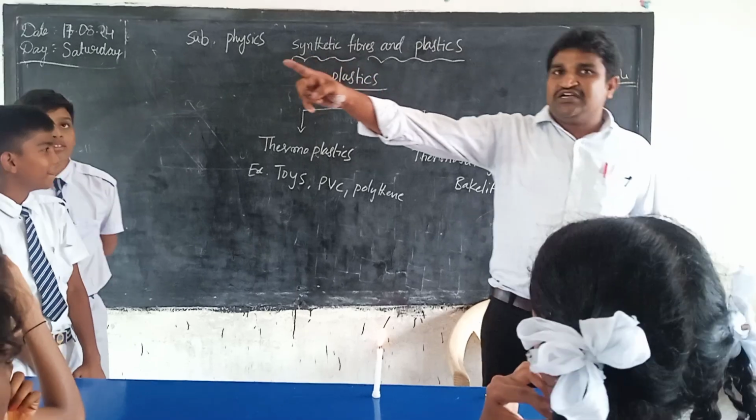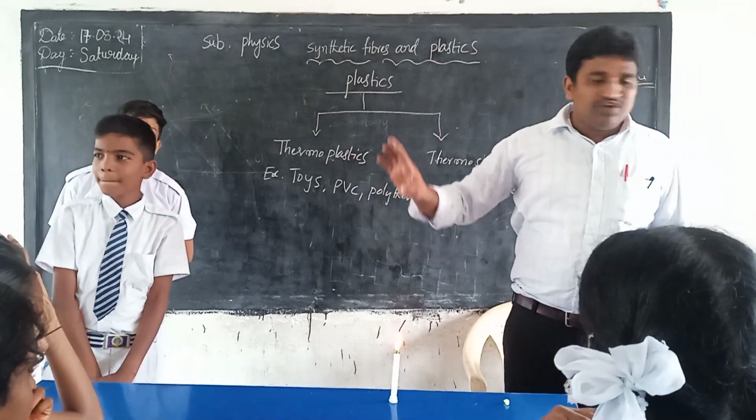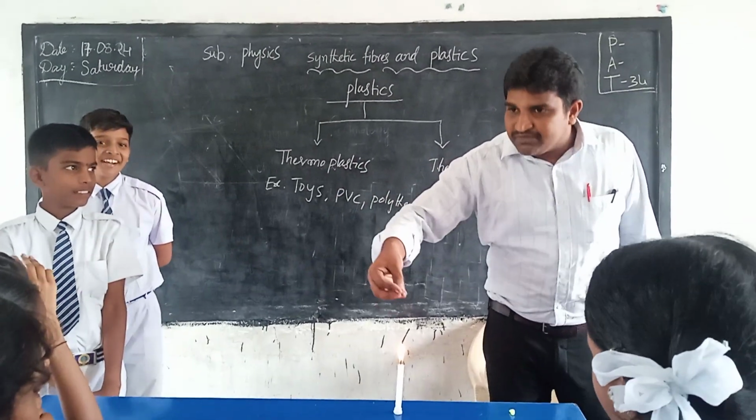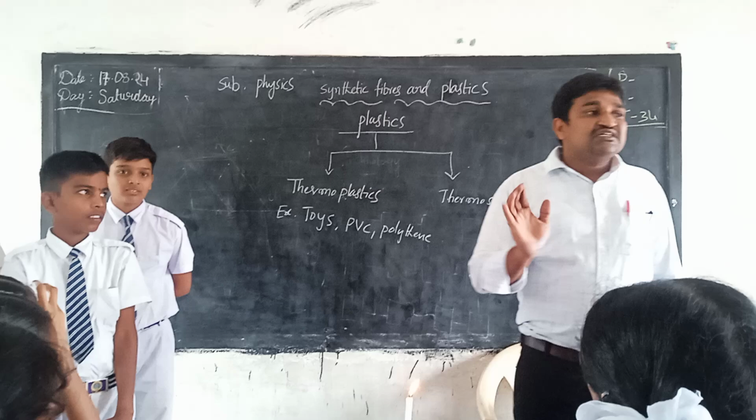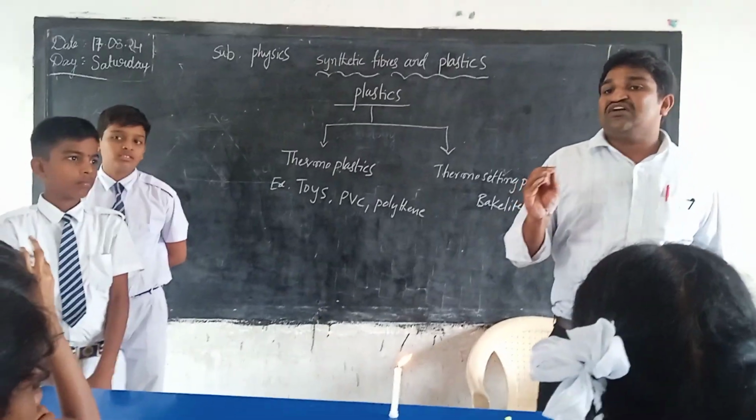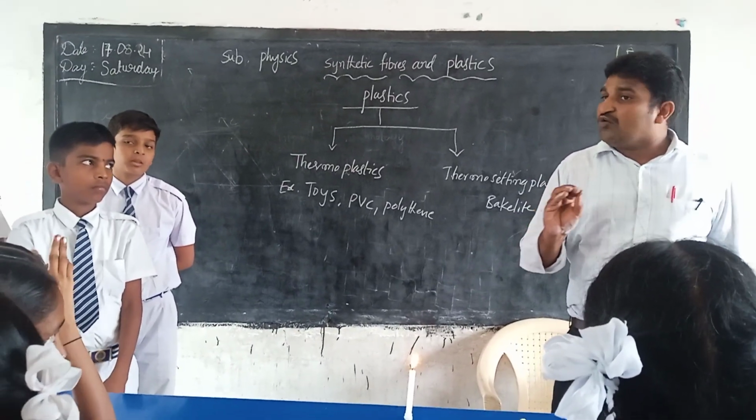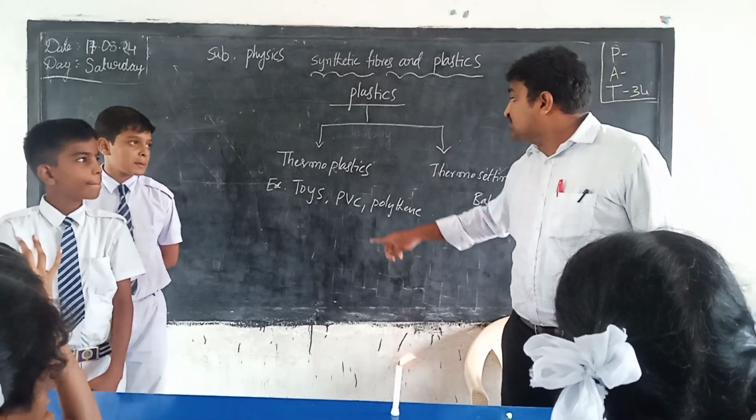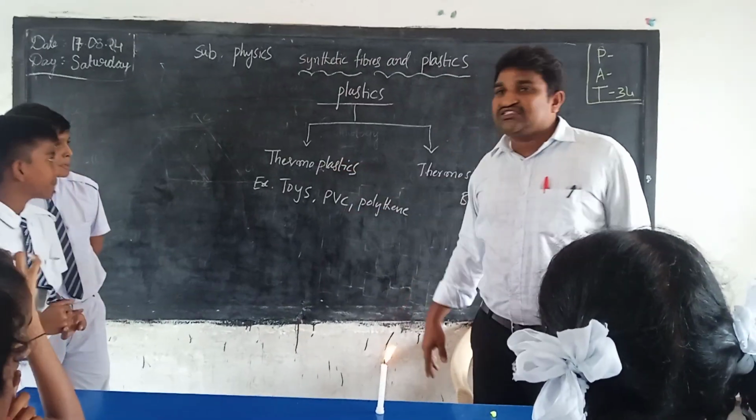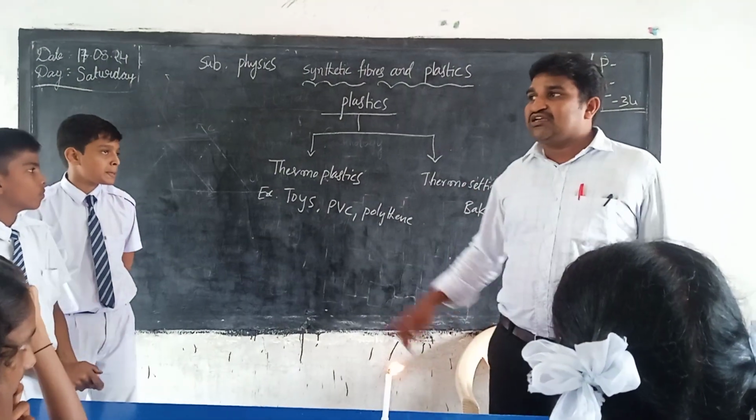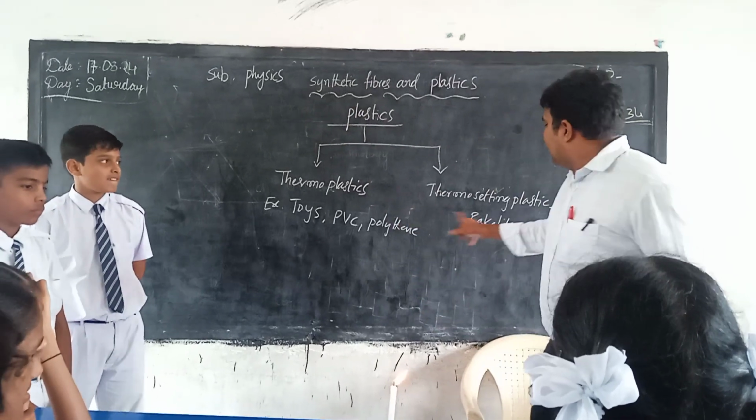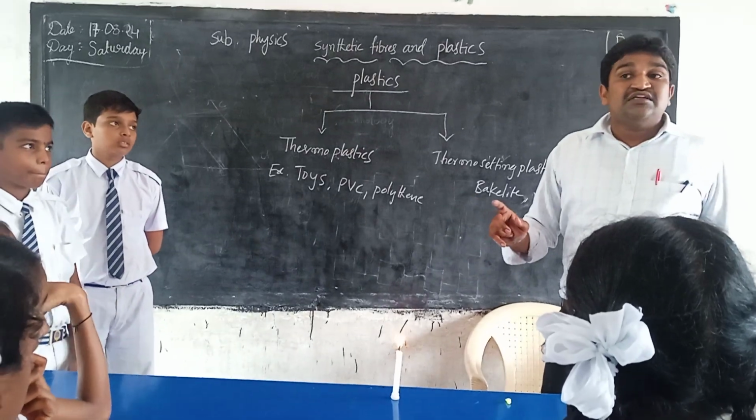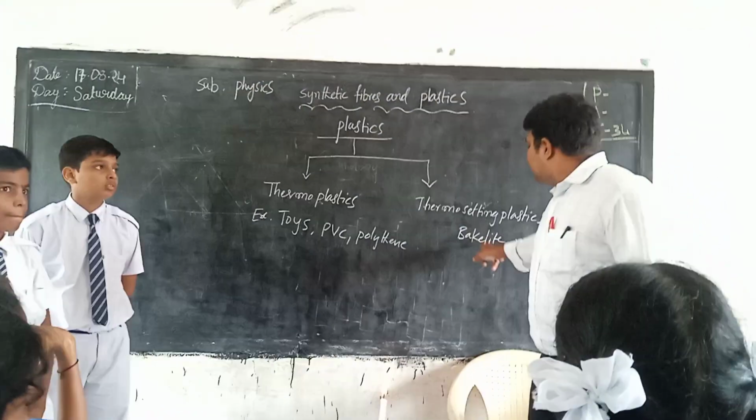Bakelite is used in the switchboard. We know that switches are bakelite. If that switch is put into the flame, what happens? By the heating, it does not soften. It does not melt at a high temperature. It does not melt like thermoplastic. It is called thermosetting plastic. That switchboard, the bakelite, was discovered by the scientist Sir Baekeland.